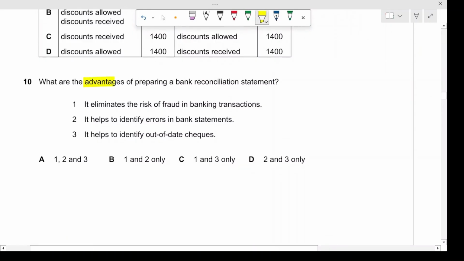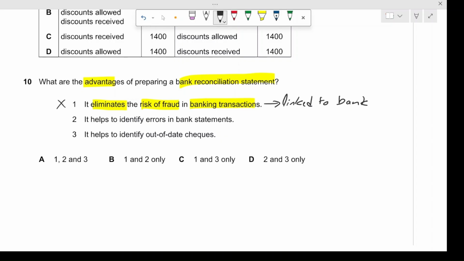Moving on, what are the advantages of preparing a bank reconciliation statement? There are 3 options and we have to choose which ones are correct. The first is that it eliminates the risk of fraud in banking transactions. Does it? No, it does not, because the banking transactions are linked to the bank. They are not linked to your bank recon. The bank recon does not have anything to do with the banking transactions, right? So this one is incorrect.